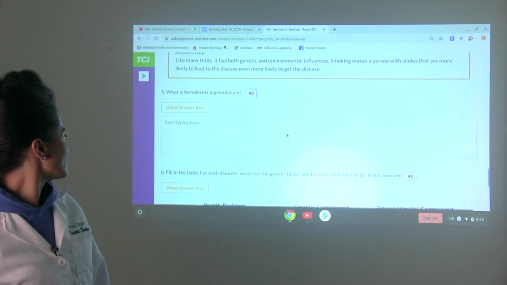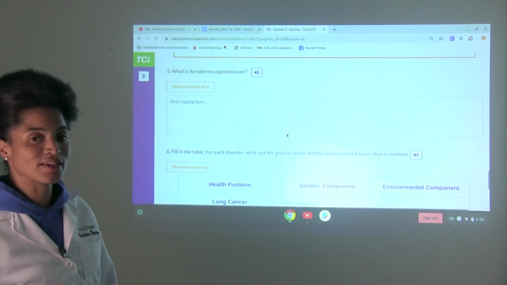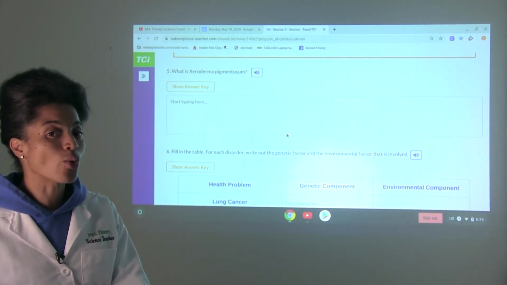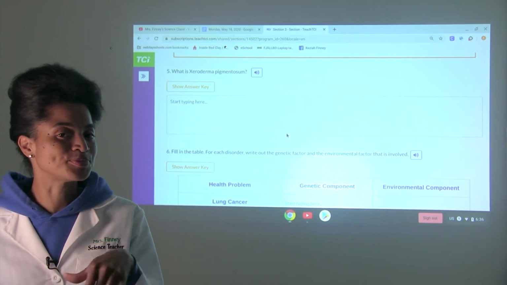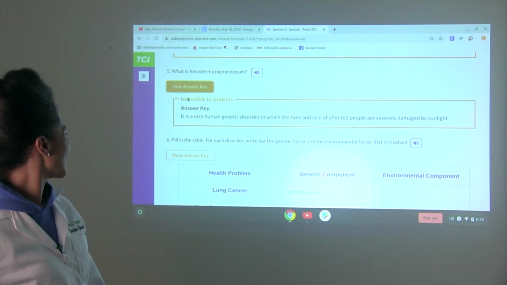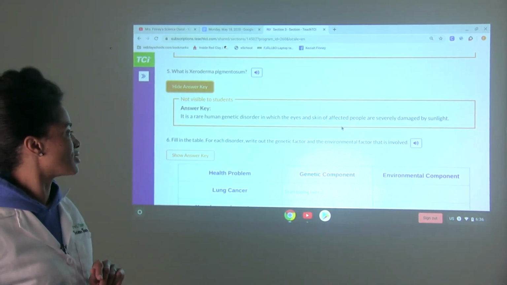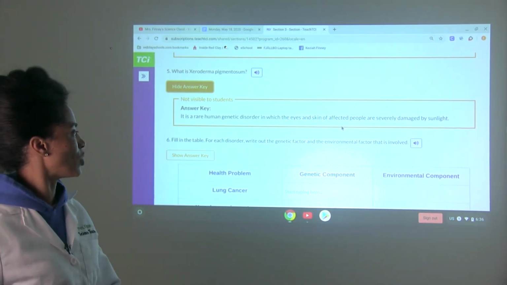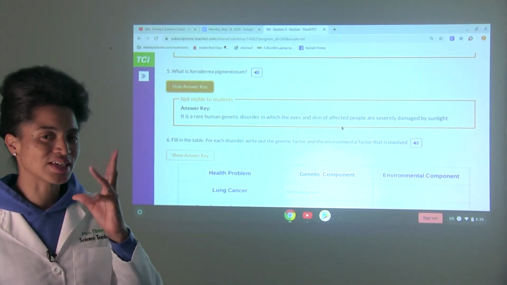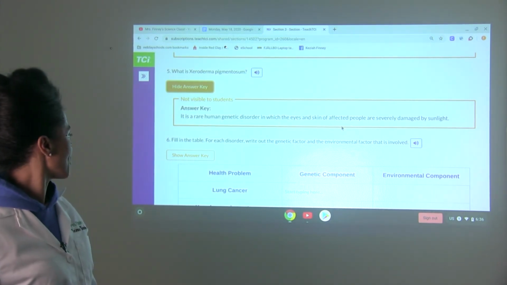All right. Number 5, what is XP? We had a picture of it. What do you remember about the picture? All right, I know you know. So it's a rare human genetic disorder in which the eyes and skin of affected people are severely damaged by sunlight. In the image, we didn't see the damage in the eyes, but we definitely saw the damage of the skin. Okay?